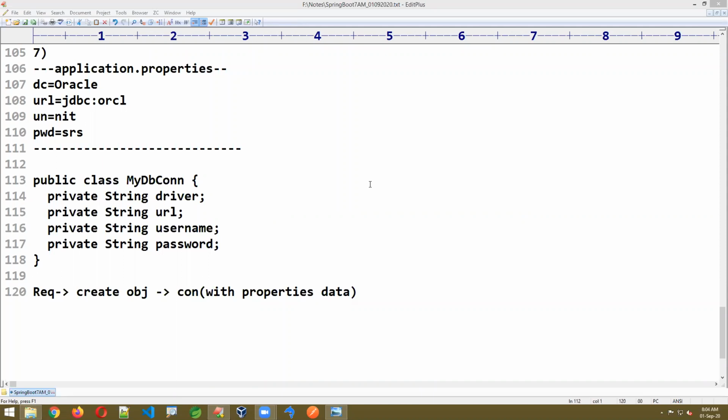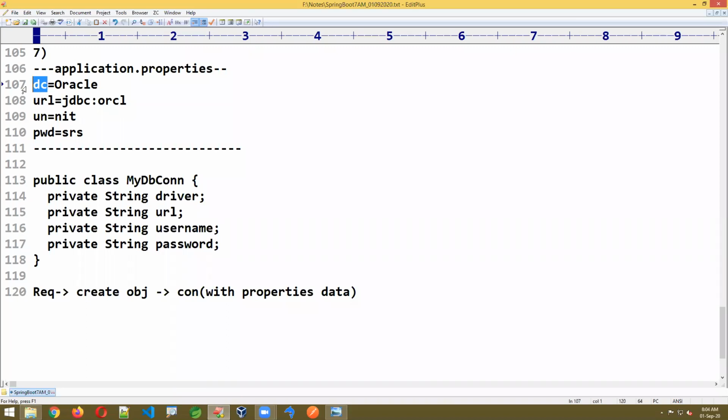Srinivas, you gave values. You should give keys. This is a key. You are giving Oracle, but no, you should give the key actually. Check it. Correct, Sandeep. @Component creates the object. @Value reads the data from properties as of now.